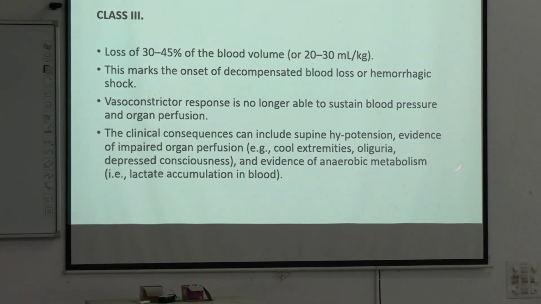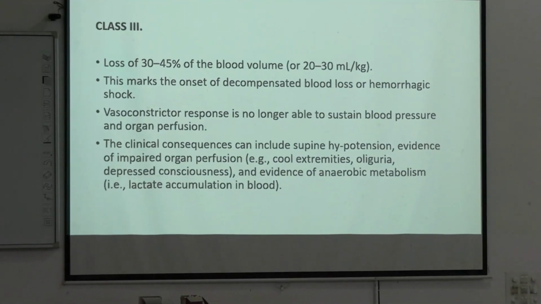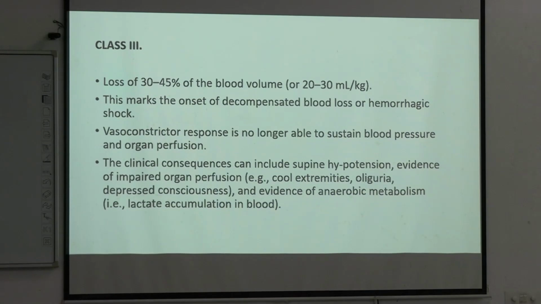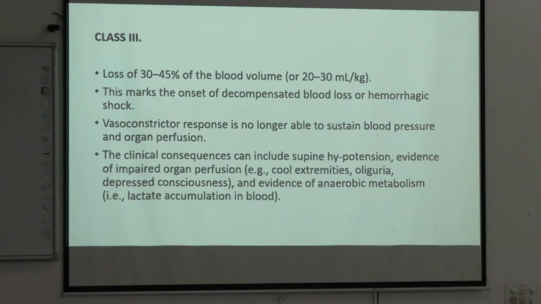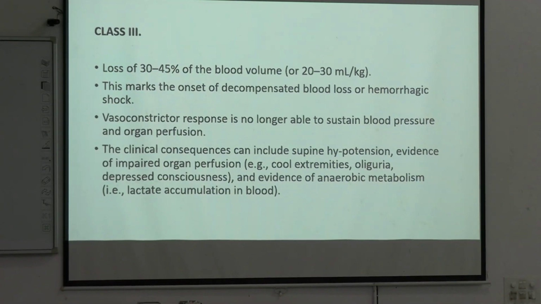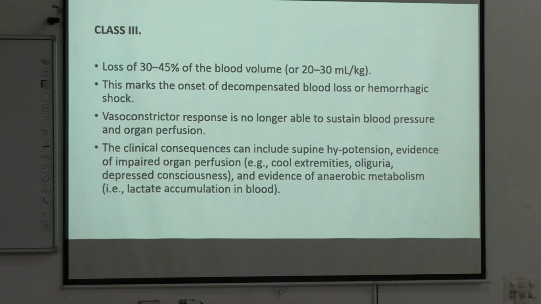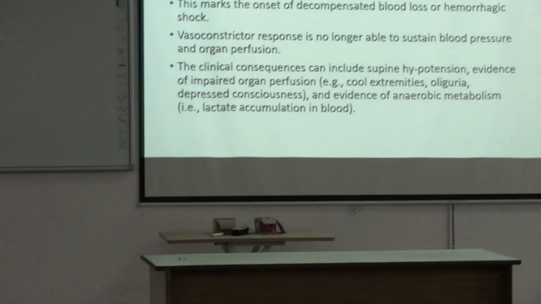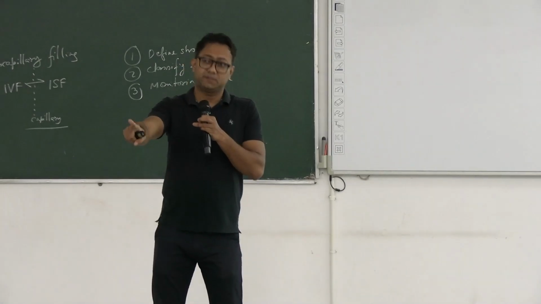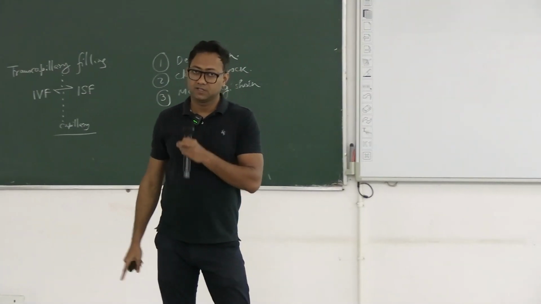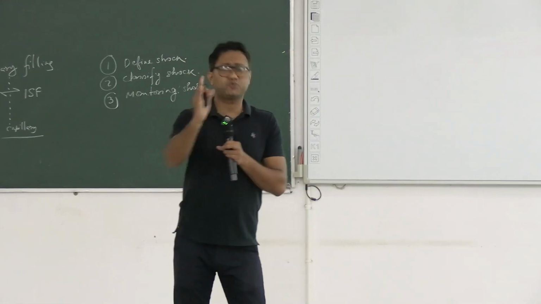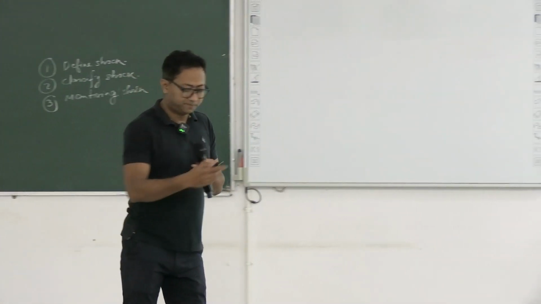Okay, and the evidence of anaerobic metabolism, lactate accumulation in blood, starting point. As there is reduced oxygenation, there will be anaerobic metabolism, and with anaerobic metabolism, you know from your biochemistry knowledge, there is accumulation of lactic acid. So 30% is the starting point. 30% of blood loss is the starting point of decompensation, where lactate starts to accumulate in the patient's body, right? So very important checkpoint, 30%. And you need to treat immediately, right?